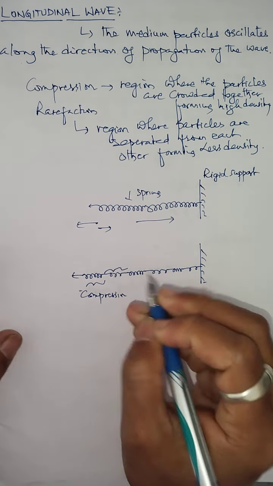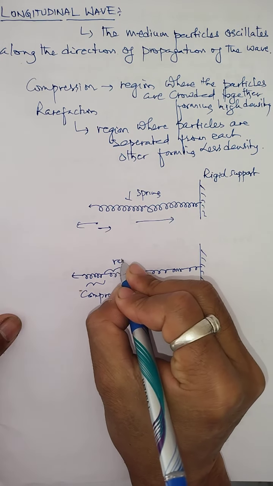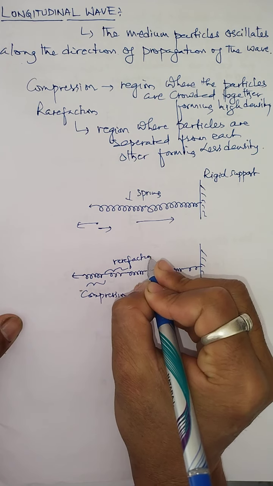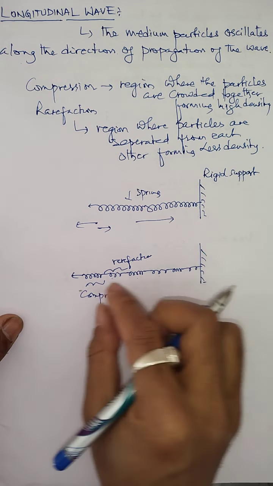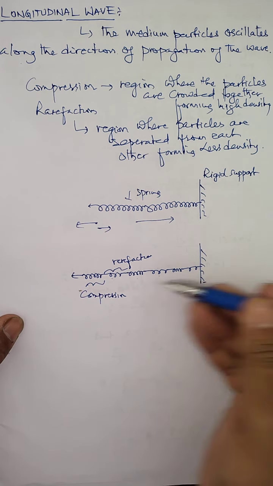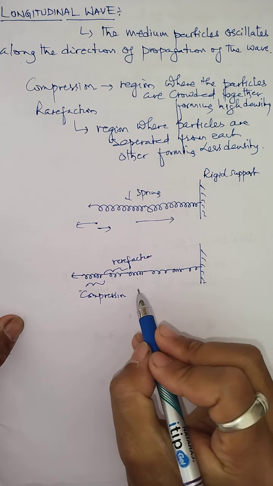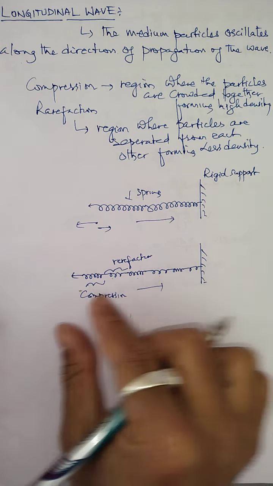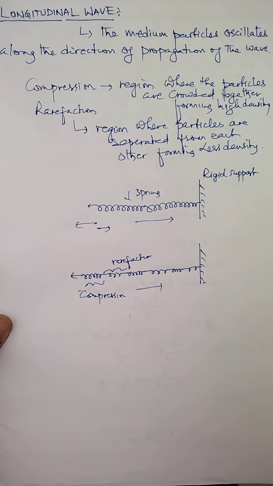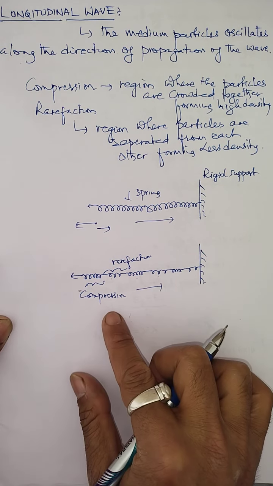And there is a region where the spring simply gets elongated, where the particles are spread apart, and this region is called rarefaction. In this way, compression and rarefaction occur in the spring, whose particles oscillate in the direction of propagation of the wave. The wave propagates in this direction, and the particles also oscillate in this direction, and such a type of wave is called a longitudinal wave.